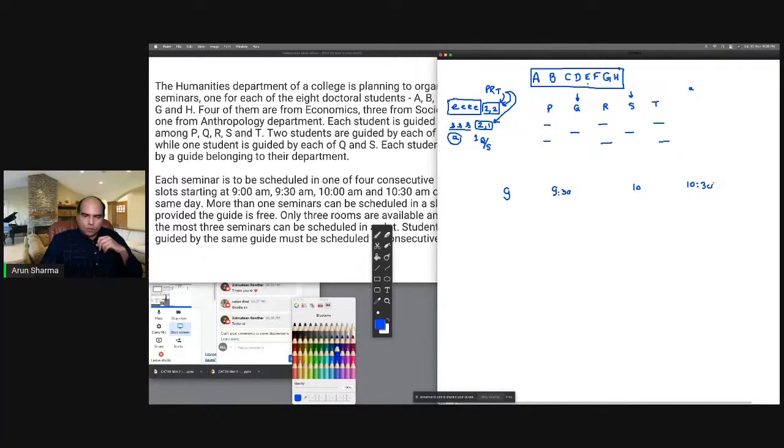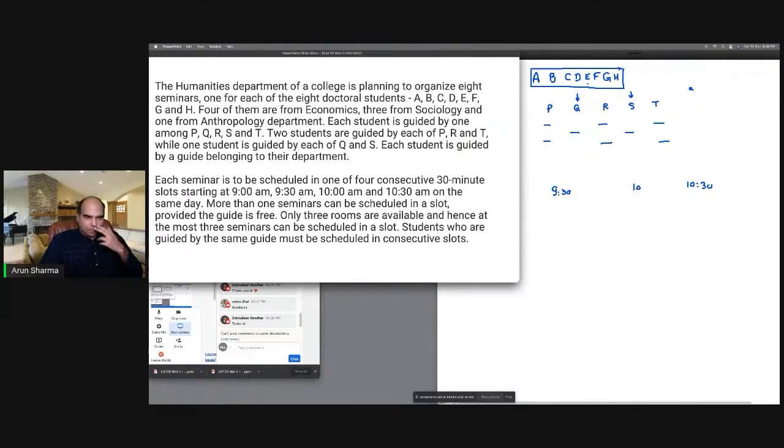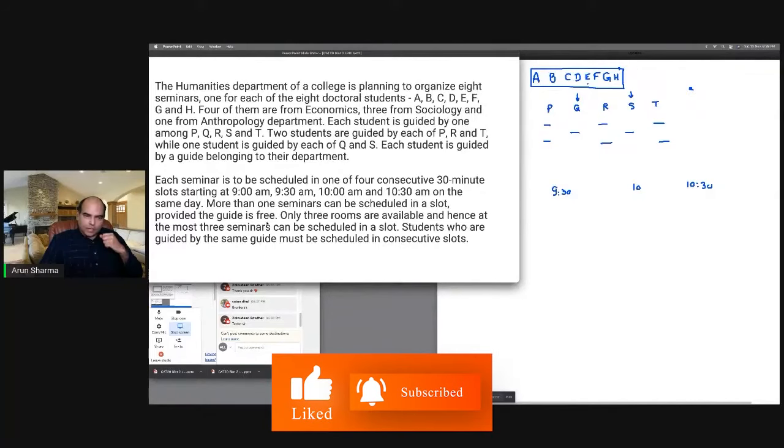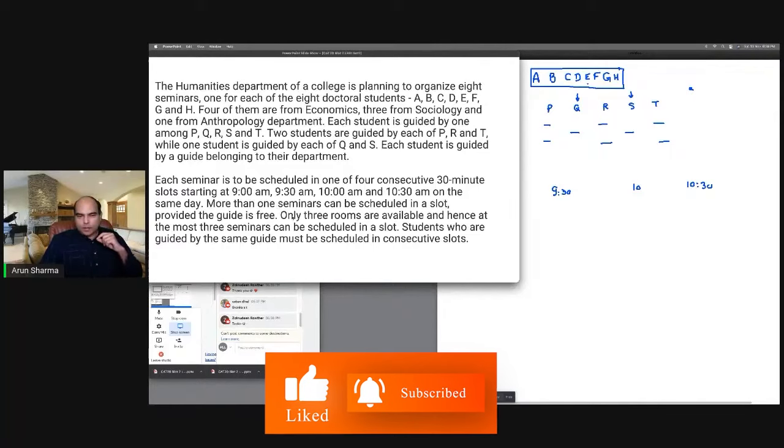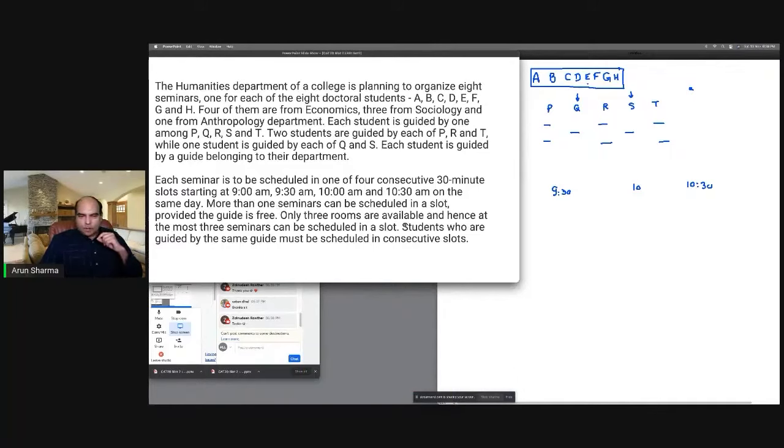So these are four seminars, four timelines. So obviously 8 seminars and 4 timelines. So obviously there can be more than one at a time. And they say more than one seminar can be scheduled in a slot provided the guide is free. That means the guide will do only one seminar in one slot, and only 3 rooms are available, and hence at the most 3 seminars can be scheduled in a slot. So between 1 to 3 seminars in every slot, and students who are guided by the same guide must be